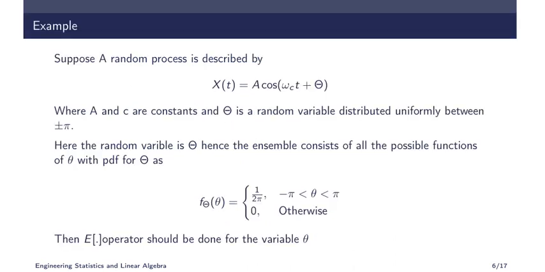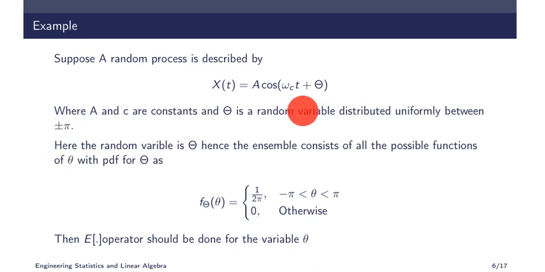Now we'll consider an example, to understand how to find the different averages, that is the ensemble average as well as the time average. We did this in the previous class, but we will see it once again. We know that x of t is a random process given by a cos omega ct plus theta, where a and omega c are constants and capital theta is not a constant. Instead it is a random variable, defined as a uniform random variable between minus pi and plus pi.